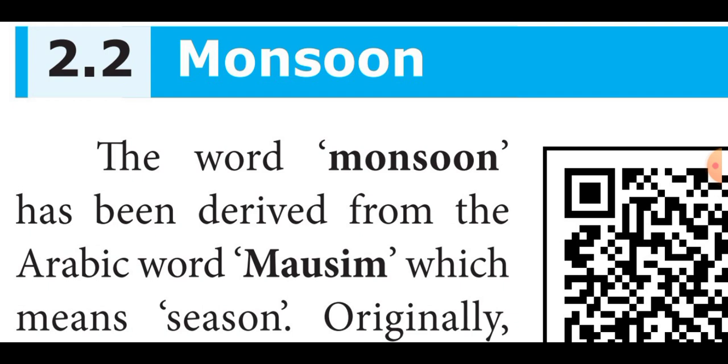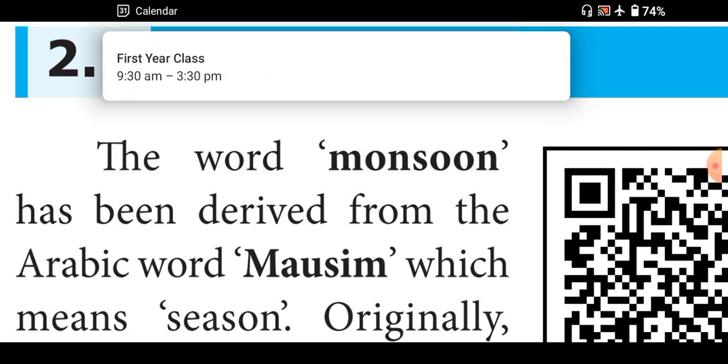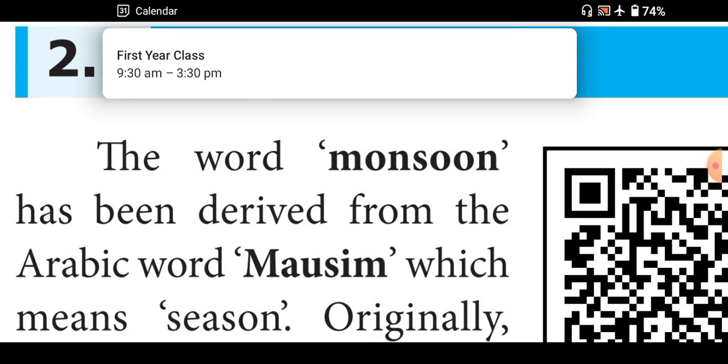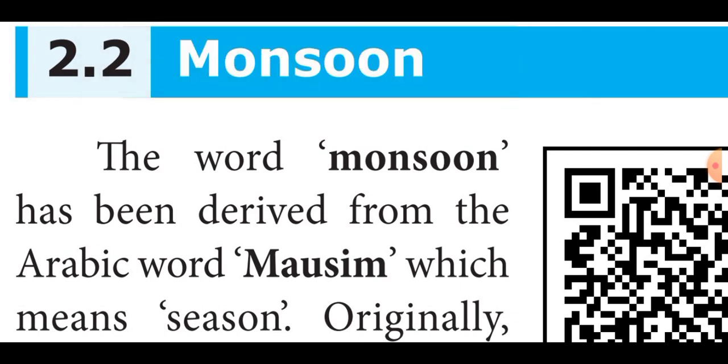At this time, a major part of the Indian landmass comes under the influence of southeast trade winds. While crossing the equator, this wind gets deflected, takes the direction of southwest, and becomes the southwest monsoon.